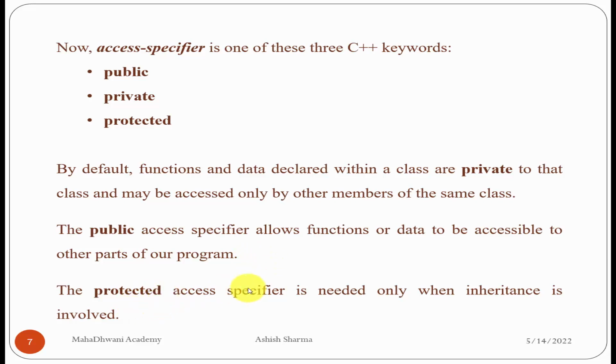Protected members. The protected access specifier is needed only when inheritance is involved. So if you do not have inheritance, a protected member will work as a private member of the class. So don't be confused with this matter. Only a protected member will be accessible inside the derived classes. So there should be a parent-child relationship involved. Then only the protected member will work as protected, otherwise the protected member will work as private.